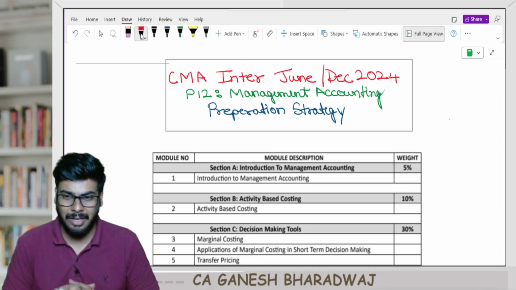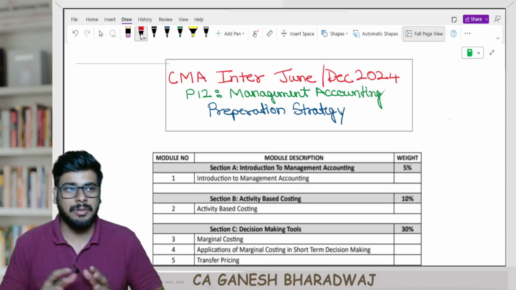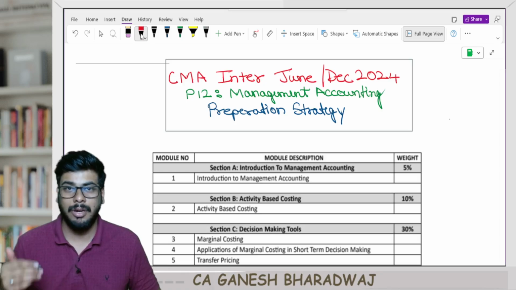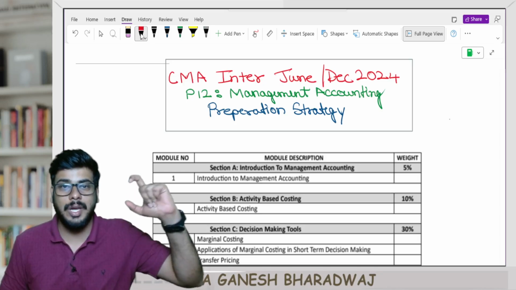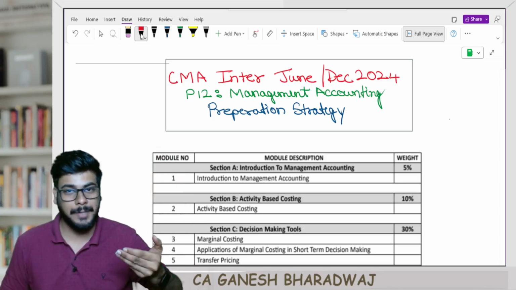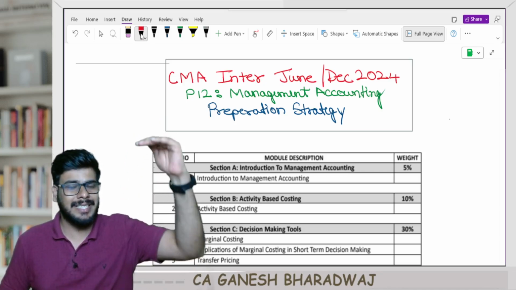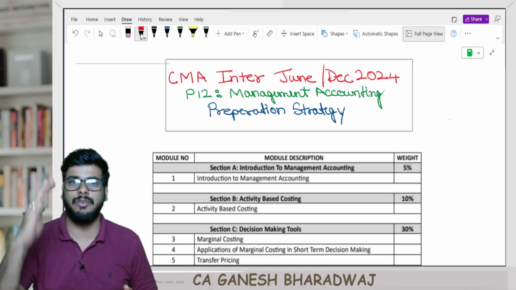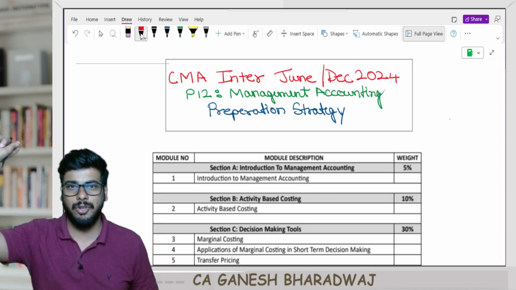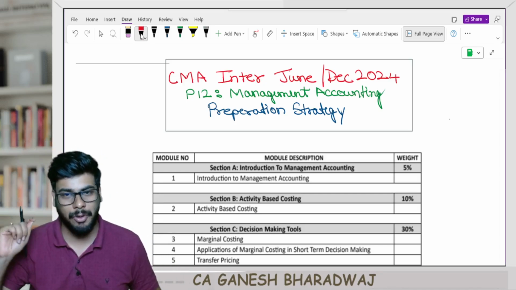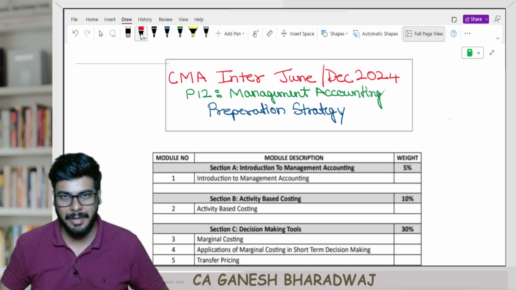Clear with this, guys? And one more thing, do not mistake this strategy video for a license to omit any chapters. No, we are talking about prioritizing. Here we are going to prioritize the chapters, so that there are certain chapters which need to be covered no matter what, and with a lesser amount of effort you will be able to score the predominant portion of your exam paper, right? Once you cover that completely, then you can move on to the remaining chapters.